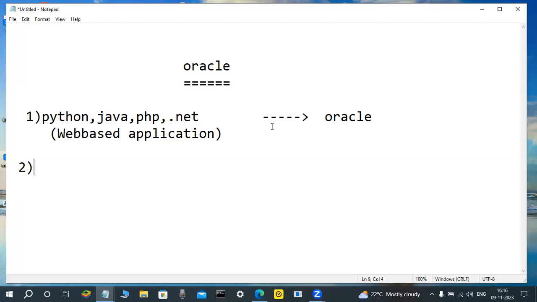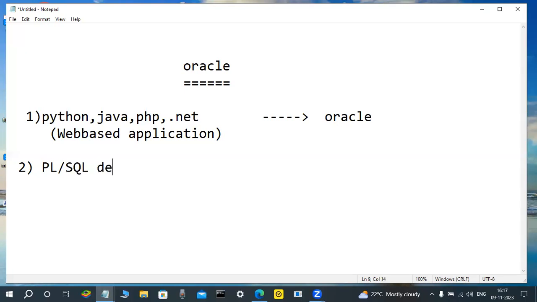Unfortunately, those persons have a gap of two or three years, for example after passing out in 2020 or 2021. Those persons apply for a job as a PL/SQL developer.